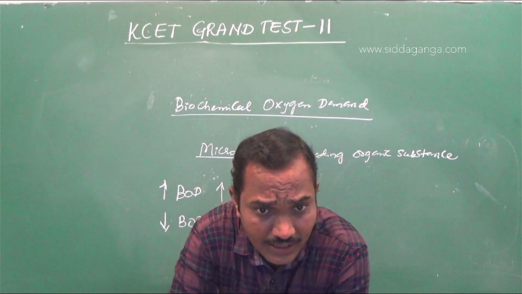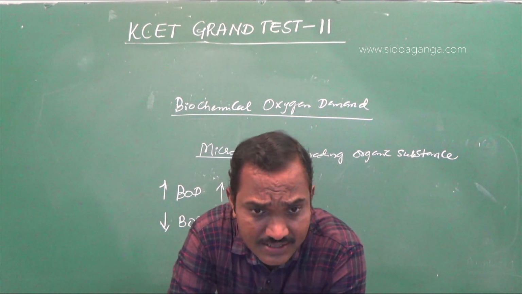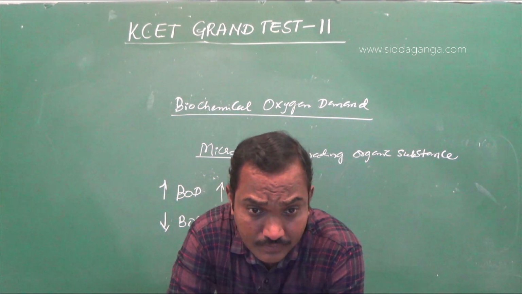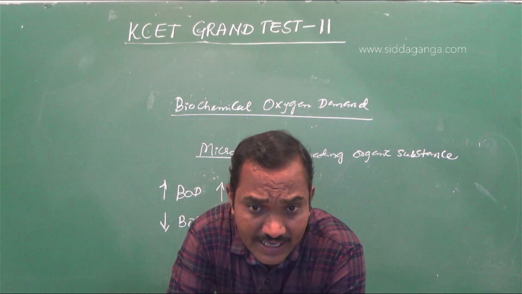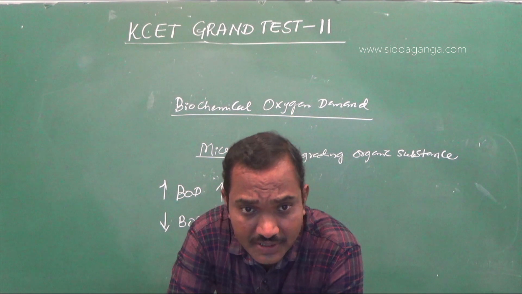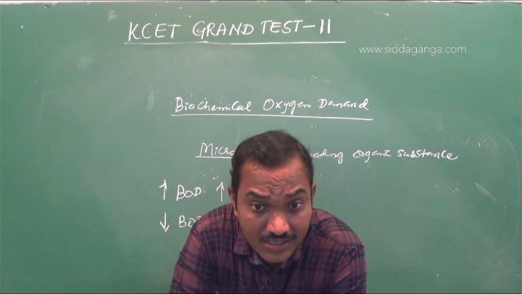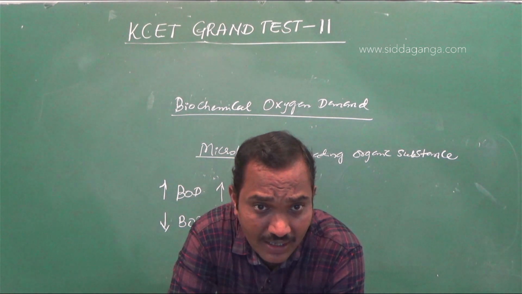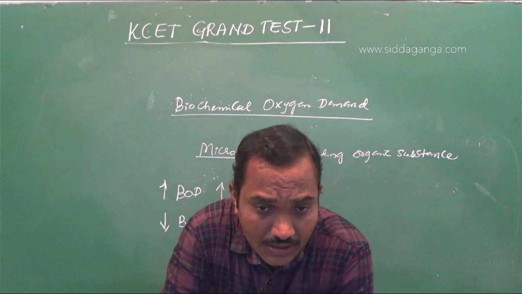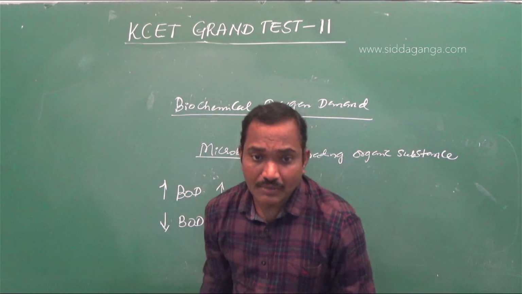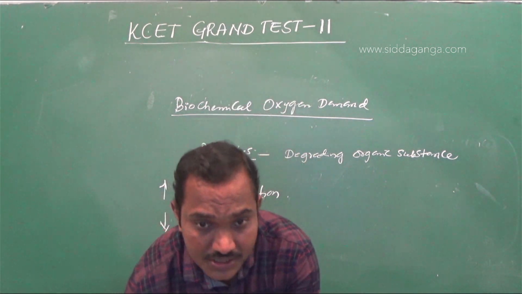So let's see the options. BOD of wastewater is estimated by measuring the amount of: first option, oxygen evolution. Oxygen is not evolved, oxygen is required here. Second is total organic matter. Total organic matter is not measured by the BOD, but we can measure the pollution level. Oxygen consumption, that is what biochemical oxygen demand is. And the other option is biodegradable organic matter. So the right answer should be oxygen consumption.